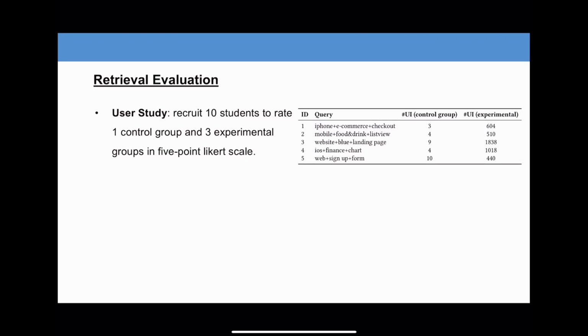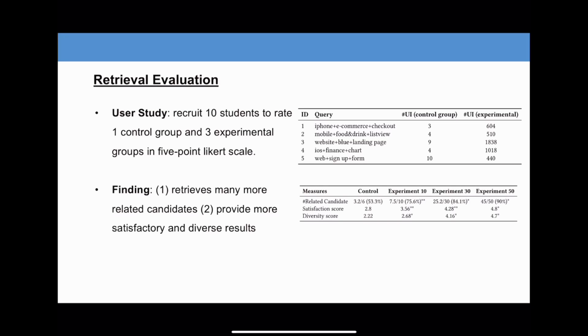To further evaluate the usefulness of the predicted additional tags for bootstrapping the UI design retrieval, we conducted a pilot user study. 10 master and final year bachelor students from ANU were recruited to rate 1 control group and 3 experimental groups on a 5-point Likert scale. Here is the test query and number of the retrieved images from 2 systems. And here is the result. We can find that our system can retrieve many more related candidates and provide more satisfactory and diverse designs.